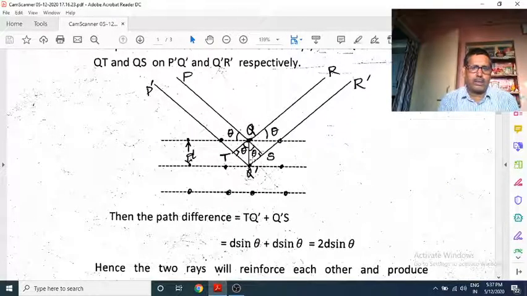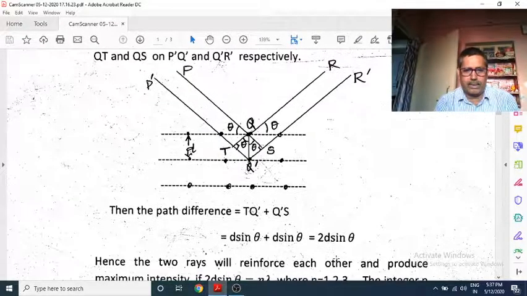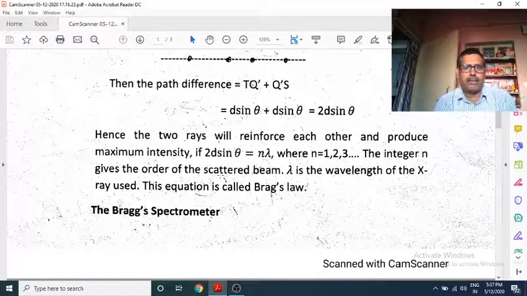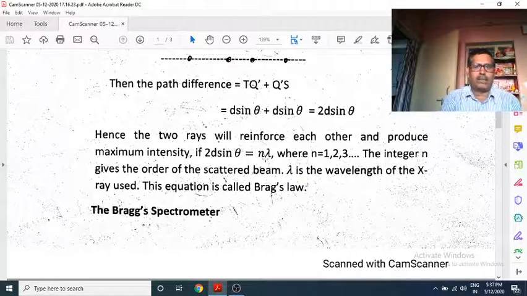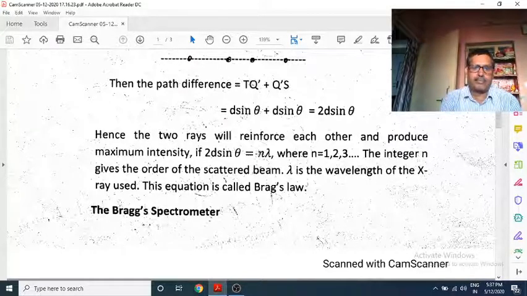So total path difference will be d sin theta plus d sin theta, which is equal to 2d sin theta. That means TQ' plus Q'S is equal to 2d sin theta. Now we apply the condition 2d sin theta equals n lambda for maximum intensity. What is lambda? Lambda is the wavelength, and n is an integer. This equation is called Bragg's law.